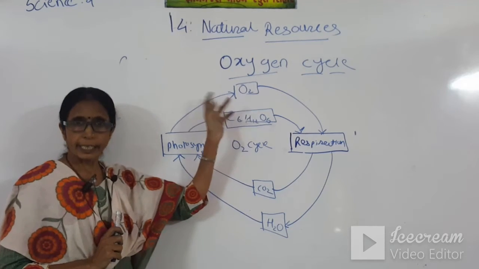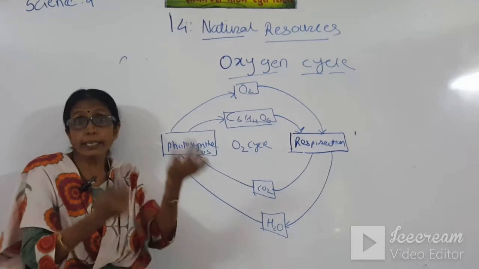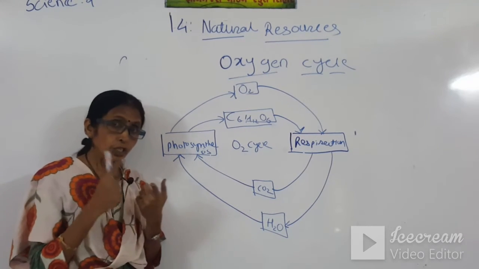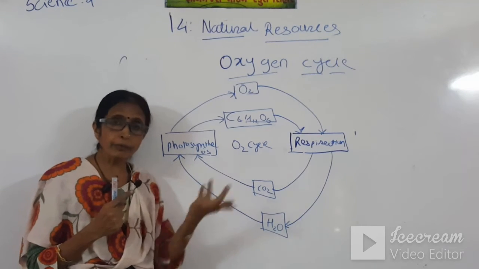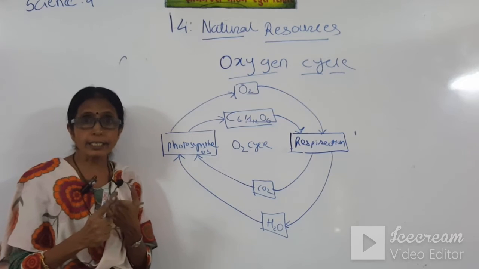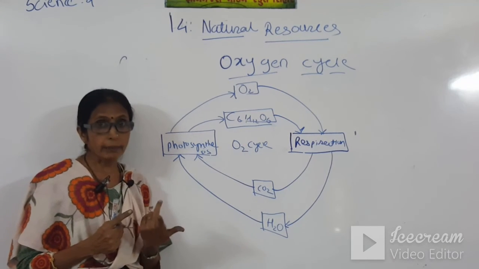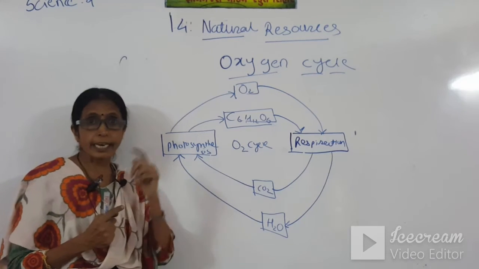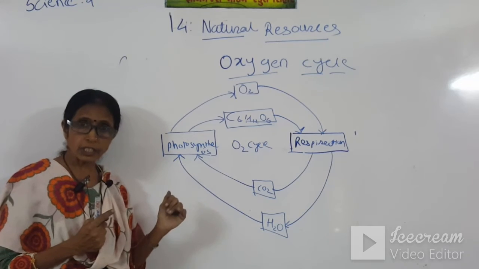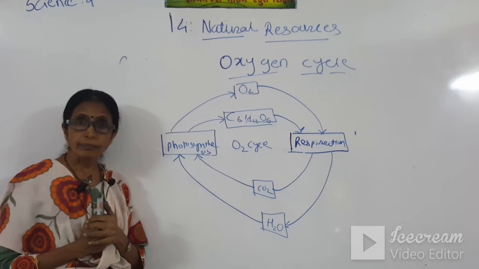This O2 in atmosphere is utilized for respiration. We can directly use it for respiration. See, yesterday only I explained, means in the previous period, that nitrogen is not utilized directly by the plants or animals. It is utilized in the nitrate or nitrite forms. Okay, but oxygen can be utilized in the direct form.